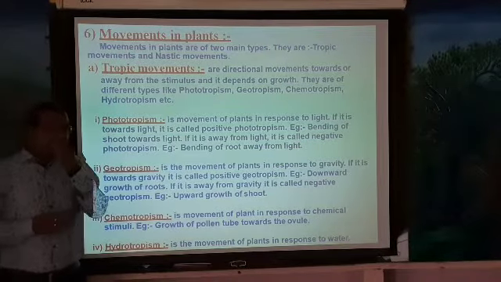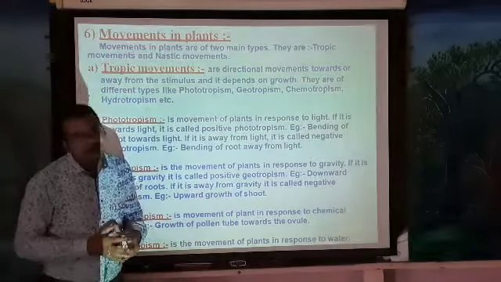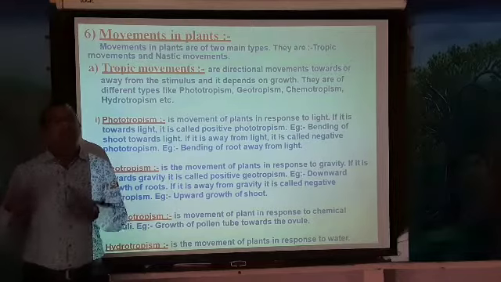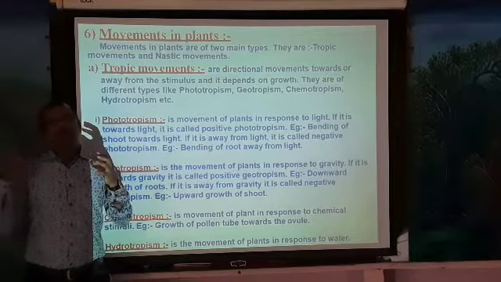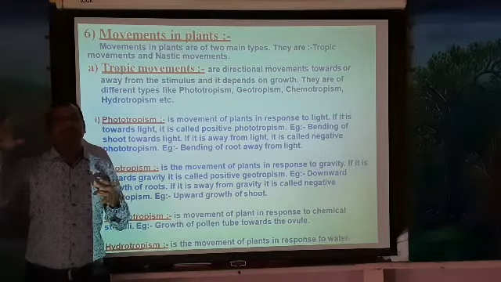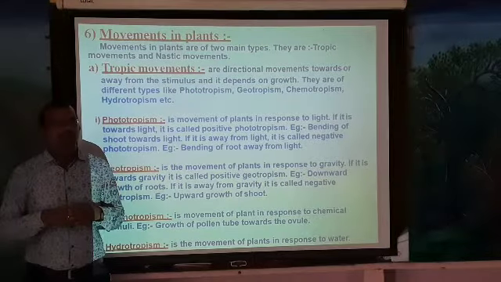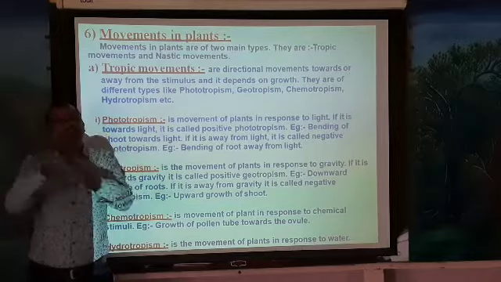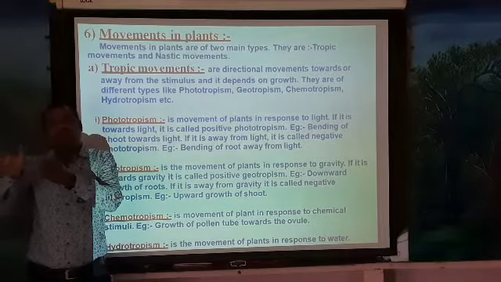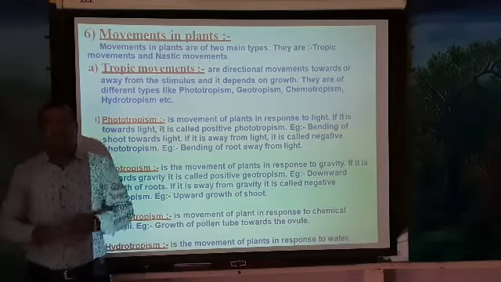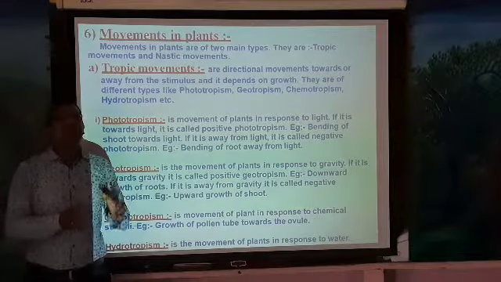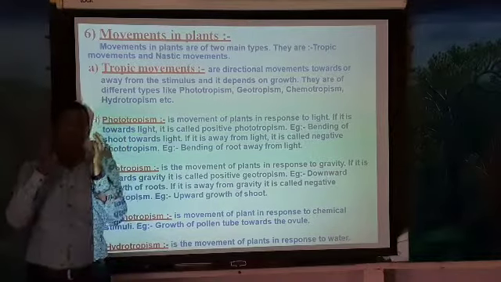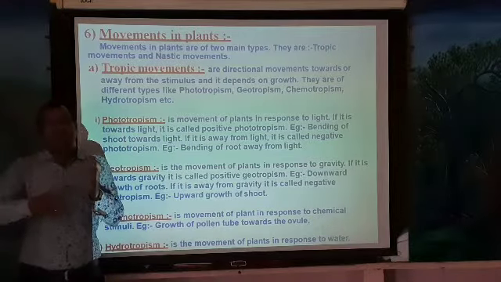For example, if you take a potted plant and keep it in a dark room, and in that dark room you make a place for sunlight to fall towards that particular plant, then what happens? The plant grows towards the way where the sunlight is coming. So it means the plant shows a kind of movement towards that light. This kind of movement we see in many ways in plants.